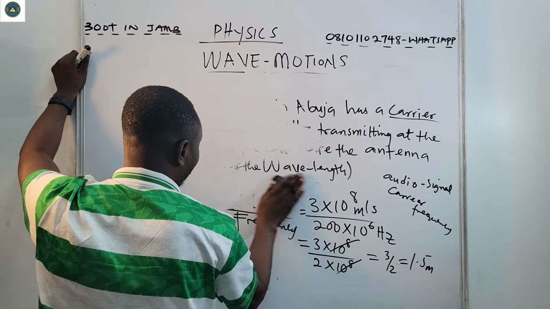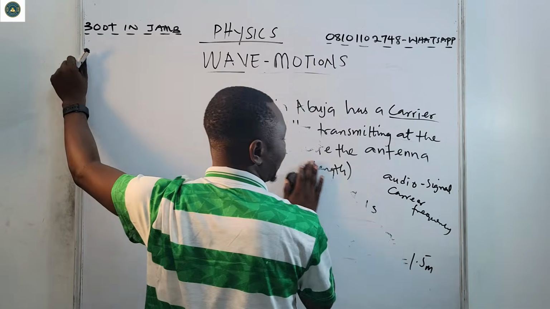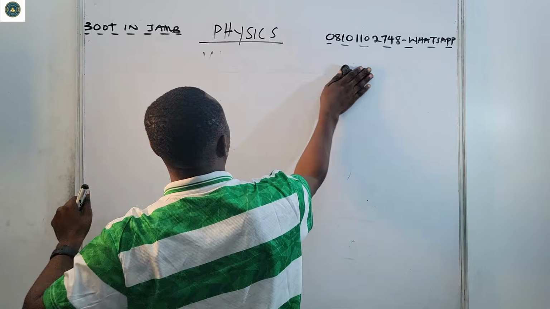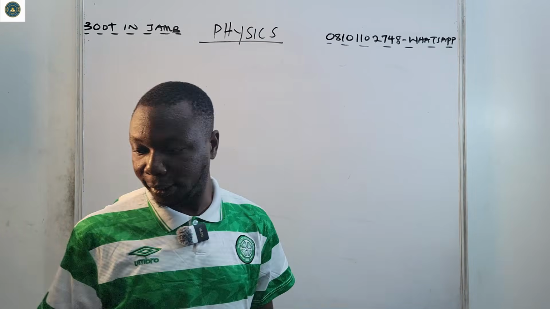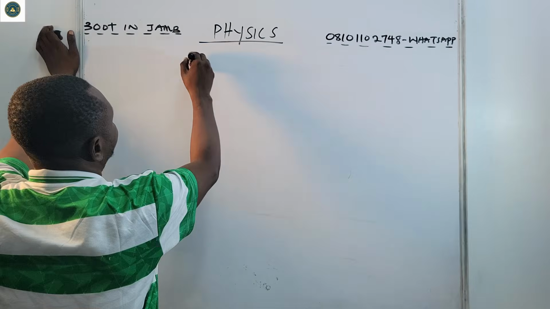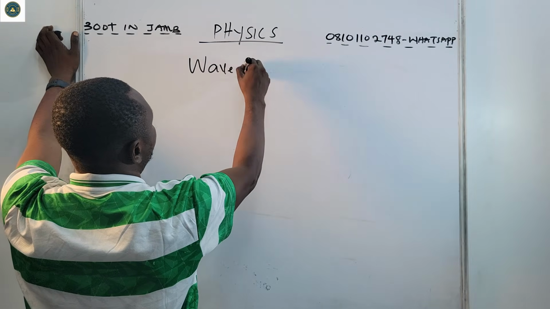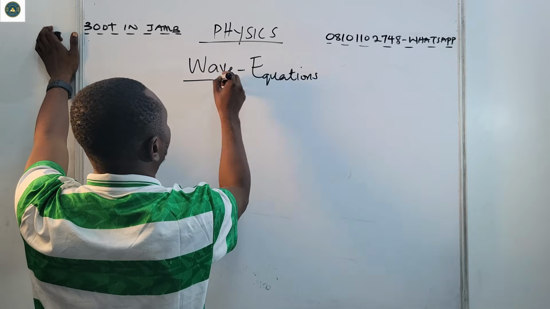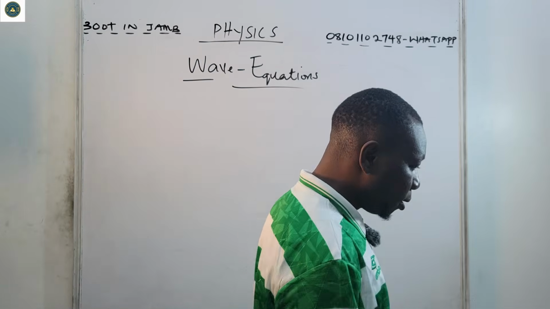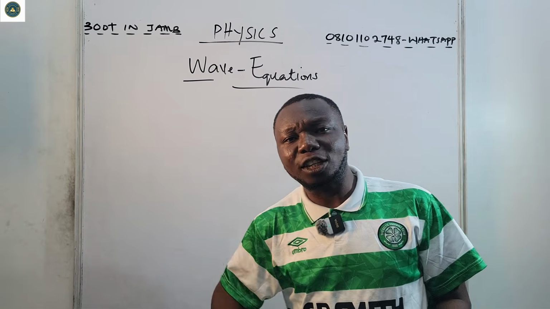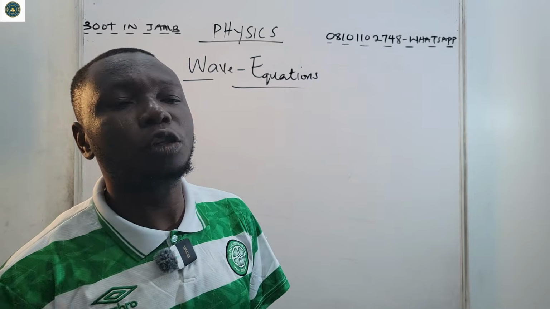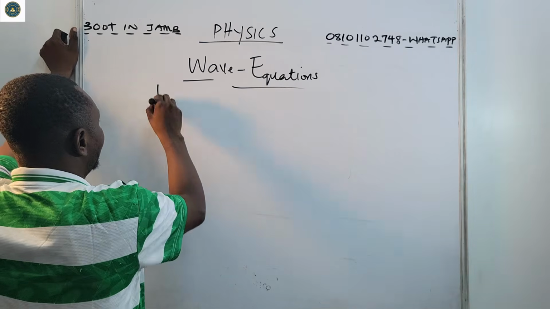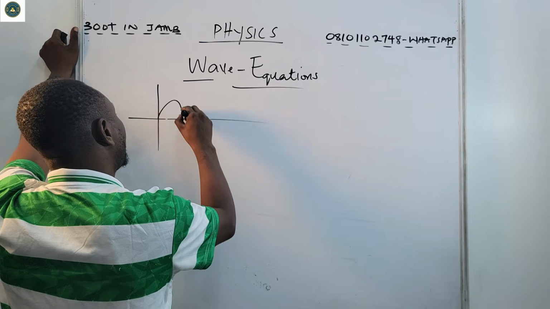So let's move ahead. The next thing we're going to do now is the wave equation. Waves are made of particles that are oscillating, and because they are oscillating, they are also vibrating. So in that case, we're going to have a sinusoidal waveform.